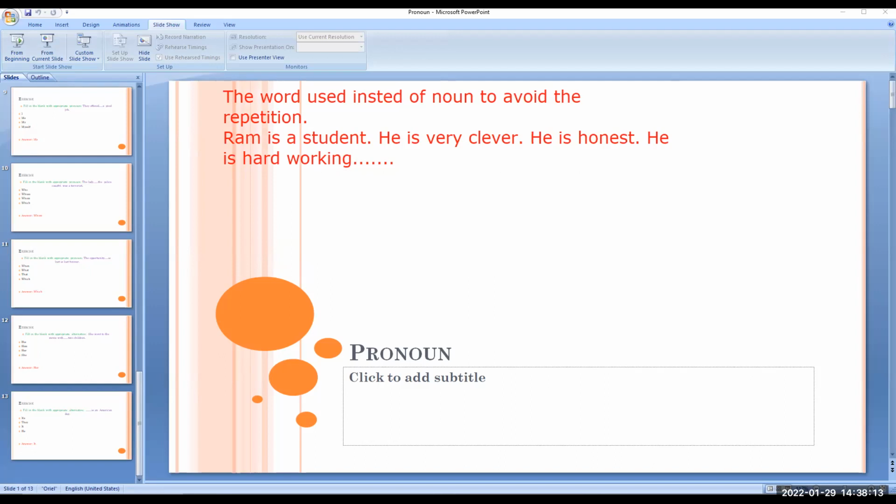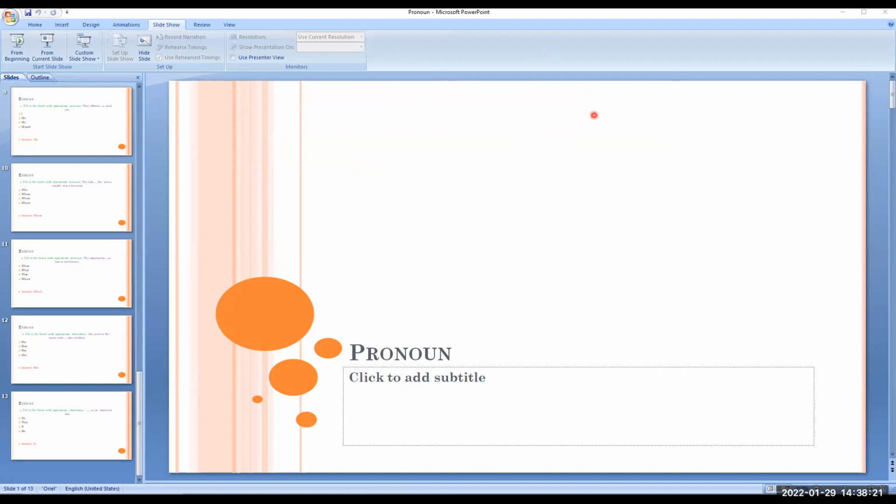So let's go to the next slide. Let me know, is the second slide visible or still not visible? Not visible. Okay, I will share the screen once again.